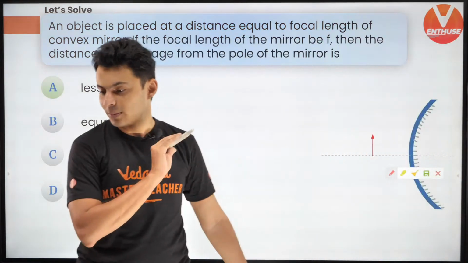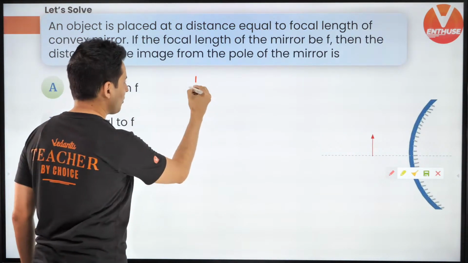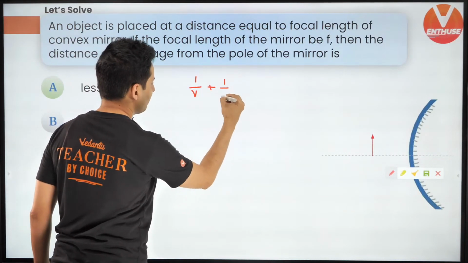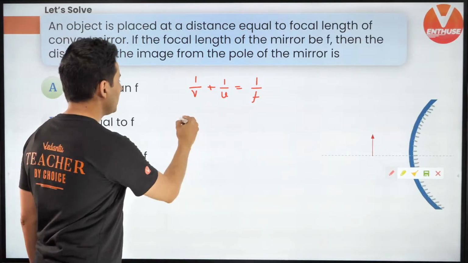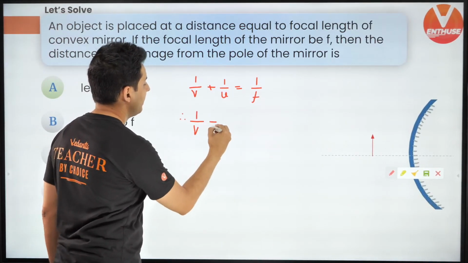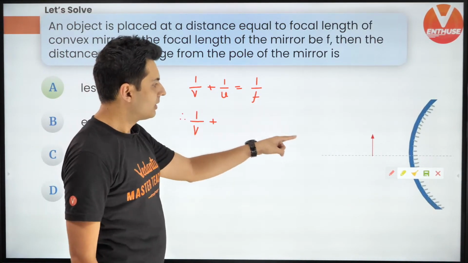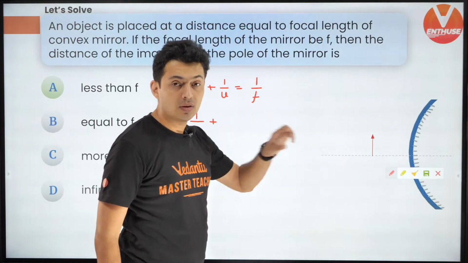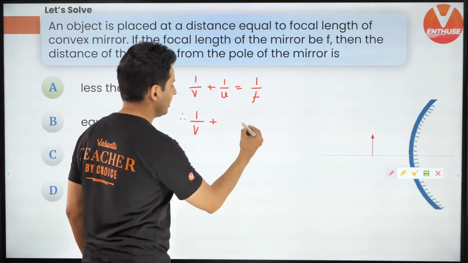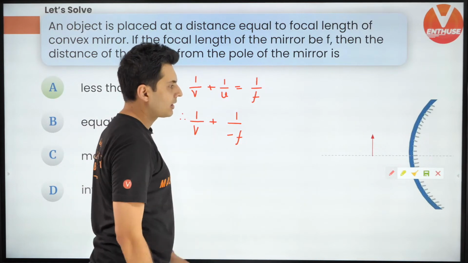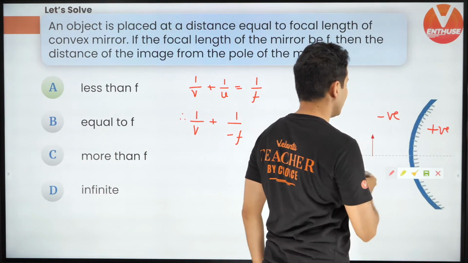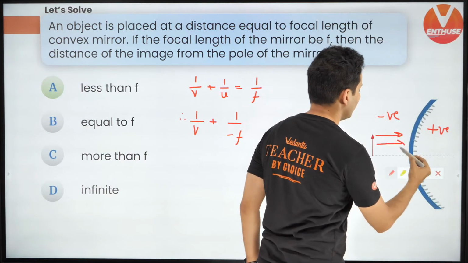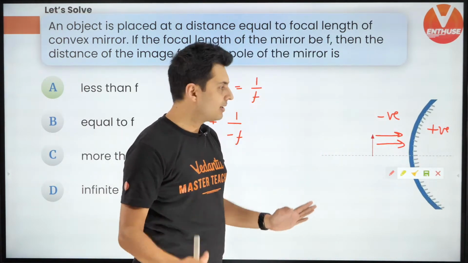Guys, use the mirror formula. That's it. So 1 by V plus 1 by U is equal to 1 by F. That's the mirror formula. Now I don't know where the image is, but the object is at a distance of the focal length on the negative side, so U is minus F. Remember, this is the positive side, this is the negative side, because the rays of light are going like this. So keep this in mind.